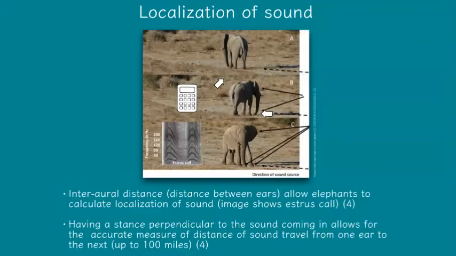Basically, the sound travels from one ear to the next, and the difference in when the sound arrives at the second ear will tell the elephant how far the signal is coming from, and also where the signal is coming from. So, a better localization, and they can hear a signal coming from up to 100 miles.